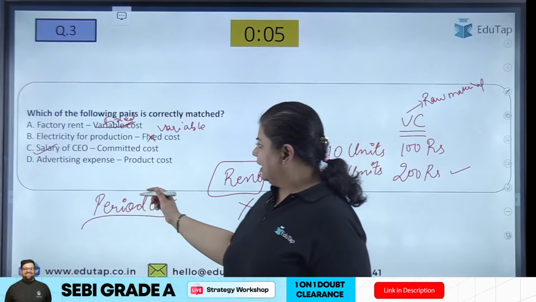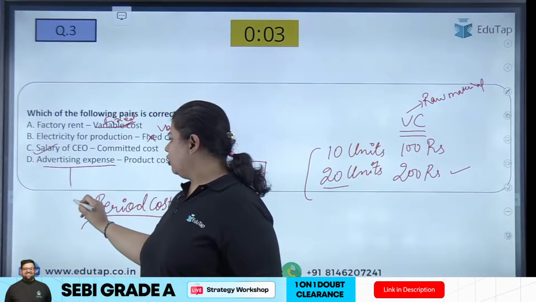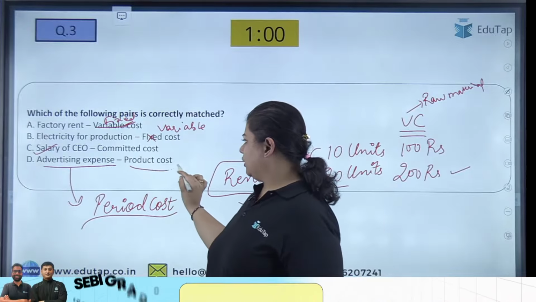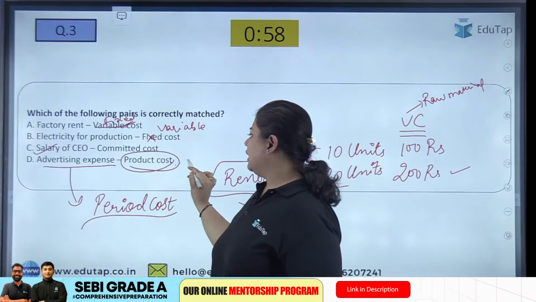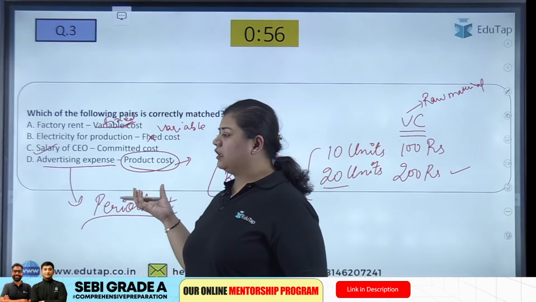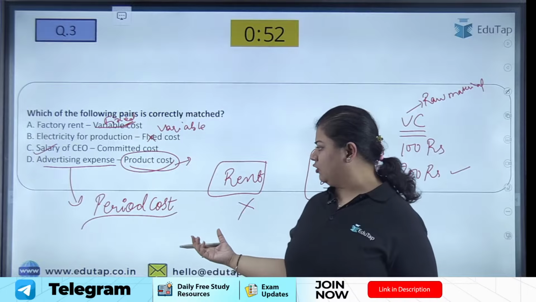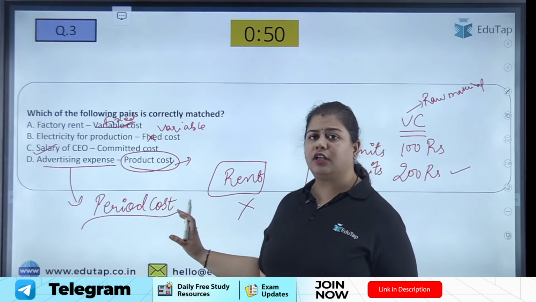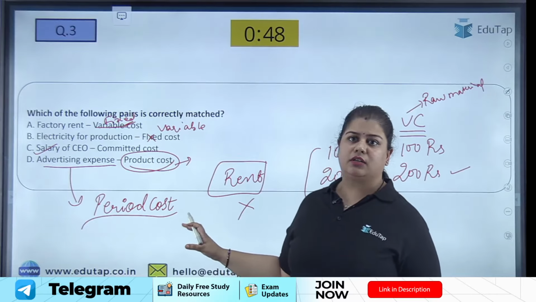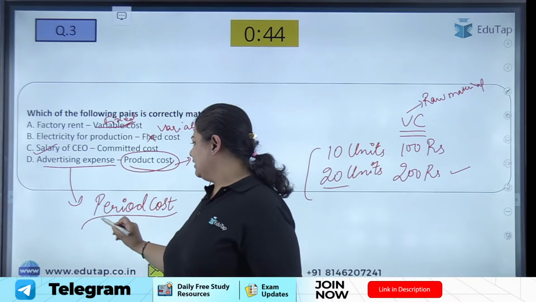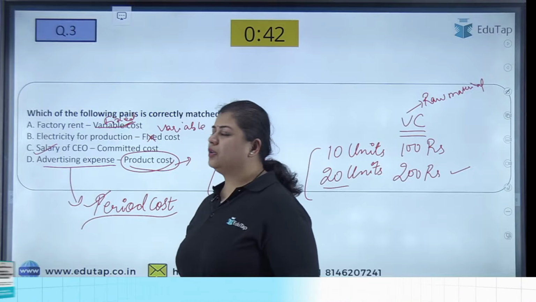Advertising expense is not a part of production, whereas product cost is all those costs which are incurred for producing or manufacturing a product. Period cost is the cost that is not included in the manufacturing cost. So advertising expense is a period cost and not a product cost.